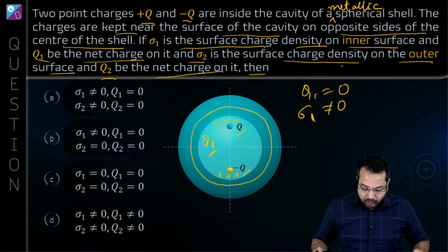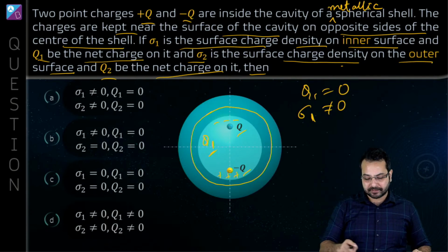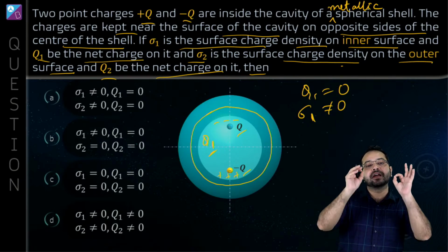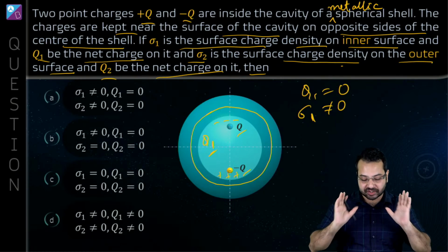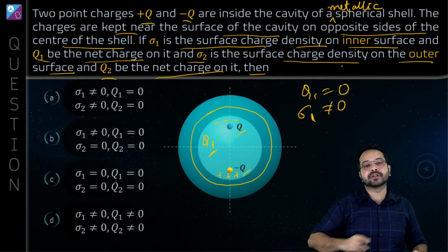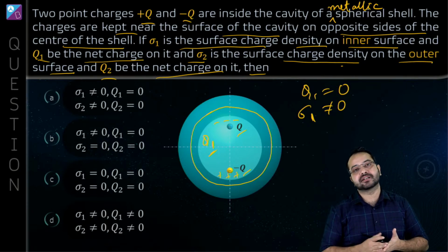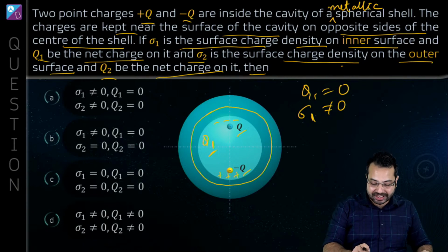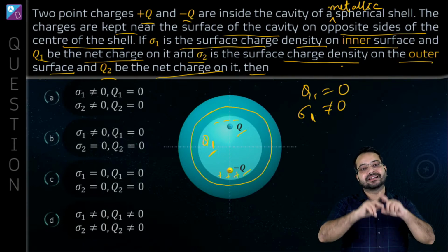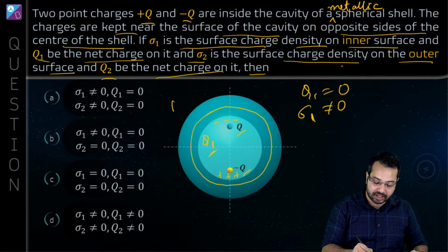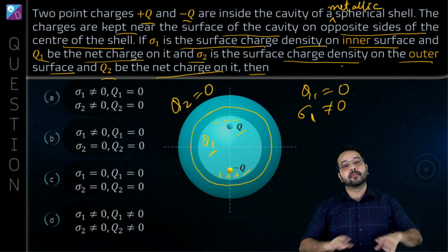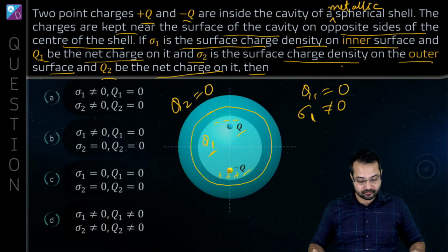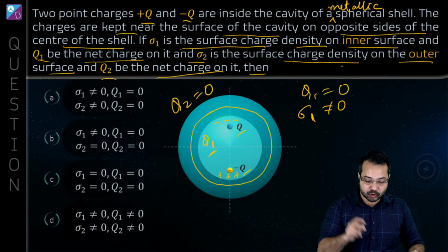Perfect. Now what are we talking about? We are talking about the outer surface. Now this conductor has 0 charge. The total charge is 0 on the conductor. This is an isolated conductor, which means the charge before and the charge after has to be 0. Right now, what is the net charge? The net charge on the inner surface plus the charges inside is making it 0. So what should be the charge on the outer surface? The outer surface has to be 0 because the net charge on the entire sphere has to be 0. Is that correct? Clear? Okay, so Q2 is 0.